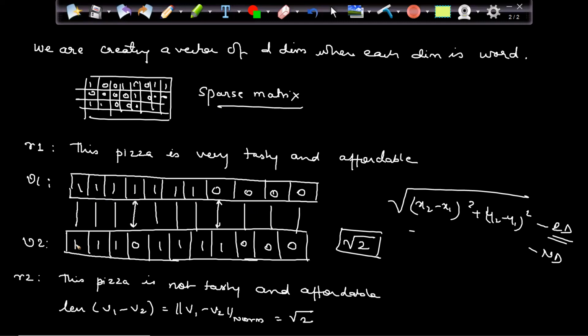If suppose this word and this word are different, I'll get some distance. This word and this word are different, I'll get some difference. This word and this word are different, I'll get some difference. So how many words are there? 1, 2, 3, 4, 5, 6, 7, 8, 9, 10, 11 words are there. What is the maximum difference I can have? The maximum difference I can have is square root of 11.